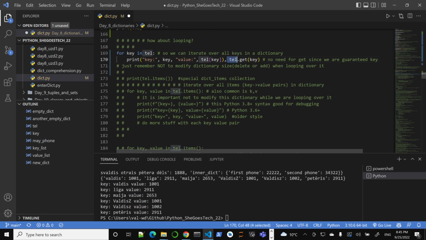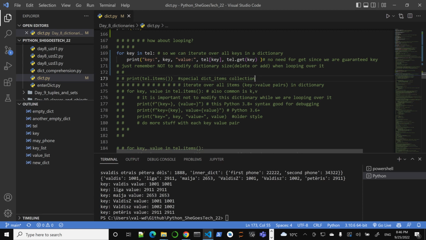This is going to be slower, right? This is the slower part right here. You'll see that it is actually, we'll see, exactly the same results. Get is slower, since we are guaranteed the key, right? So use this one in looping.